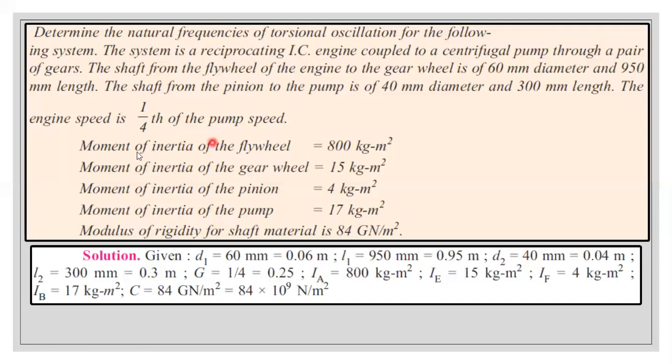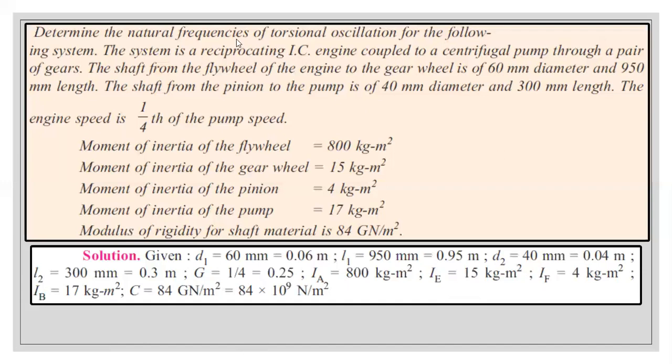So now what they have given is the mass moment of inertia for the individual flywheel, gear wheel, pinion, and pump. We need to consider the gear and the shaft, and the modulus of rigidity value they have given here. So IA, for the flywheel of the motor, is 800, then the gear wheel is represented as 15, the pinion wheel as F4, and last but not least the pump. They have given all the data, so just write the given data from the problem.